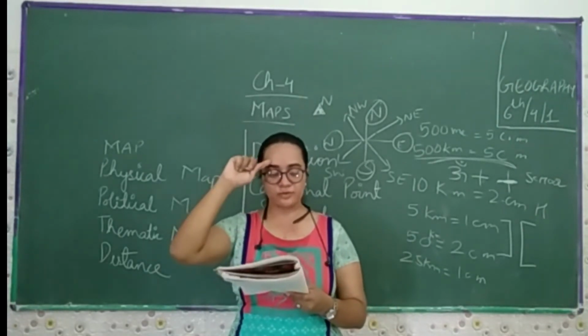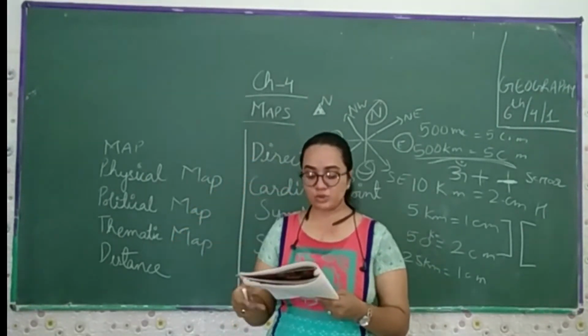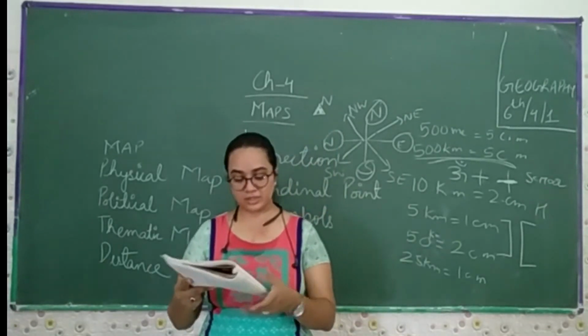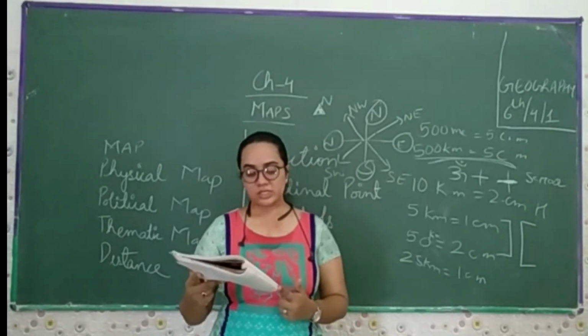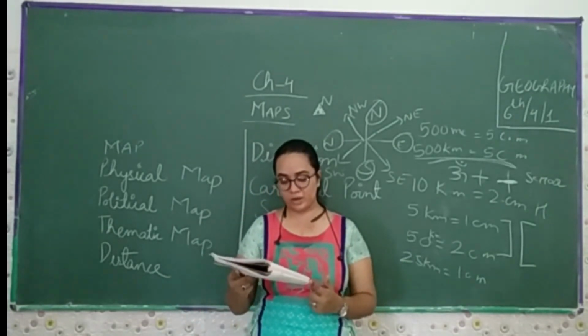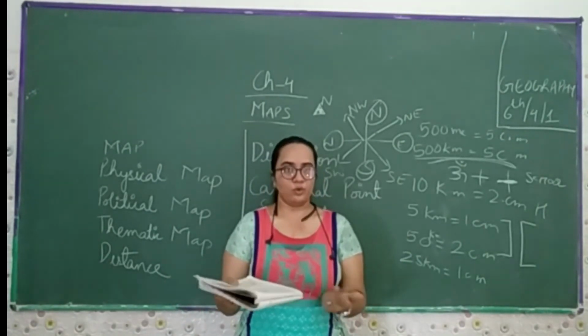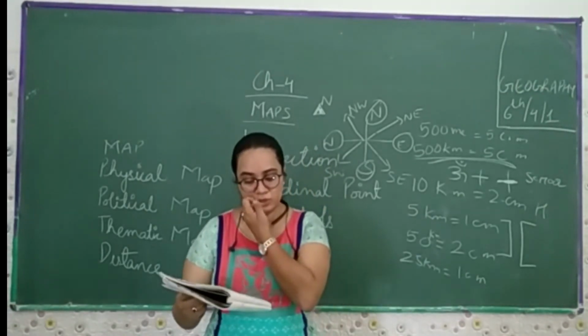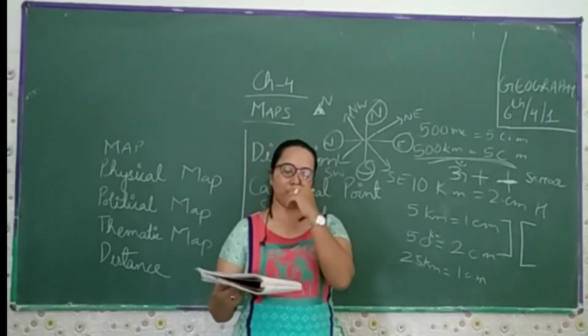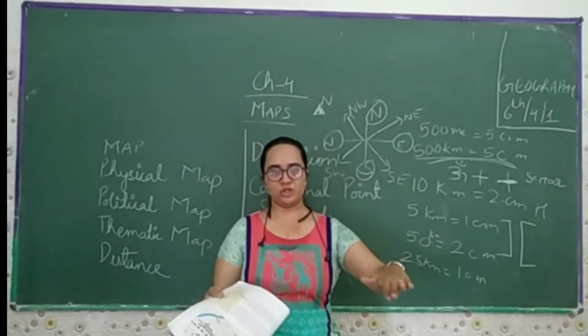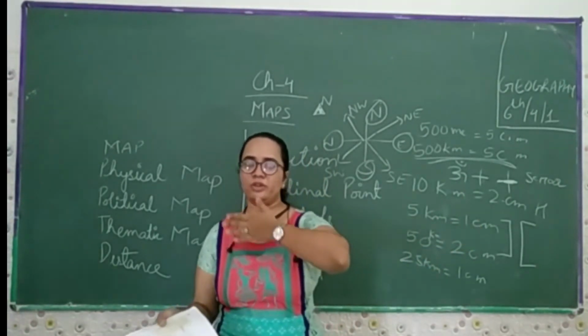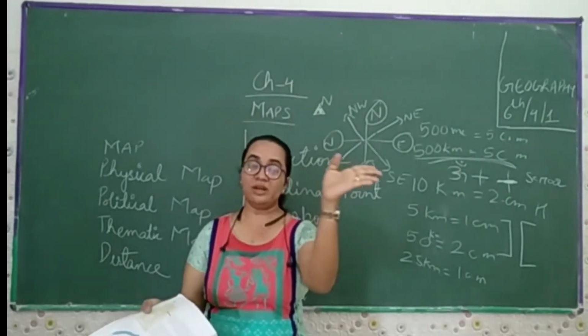So sometimes a rough drawing is required for an area to tell where a particular place is located with respect to other places. Suppose you want to go to your friend's house but you don't know the way. So your friend makes a rough drawing: this is the tree, then you have to take the turn, then you will find the shop. From that you have to take the right turn, then you will find the temple. From that you have to take the left turn.